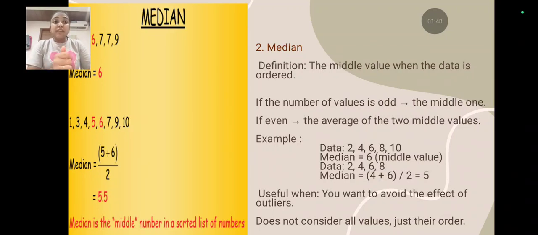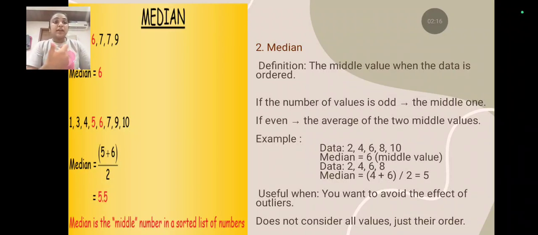Second one is median. Definition: the middle value when the data is ordered. In the data, the middle value is called the median. If the number of values is odd, the middle one; if even, the average of the two middle values. For example, take the data 2, 4, 6, 8 and 10. In the median, 2 values on this side and 2 on this side, so 6 is the middle value.